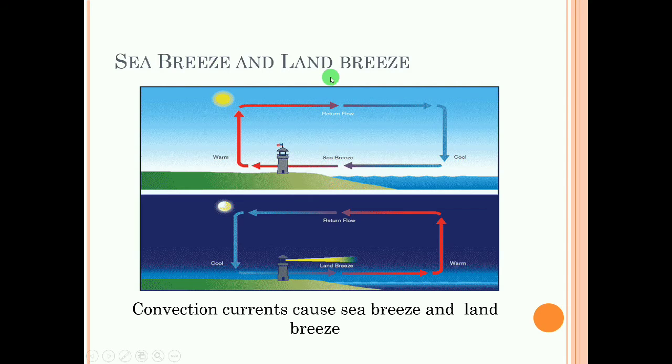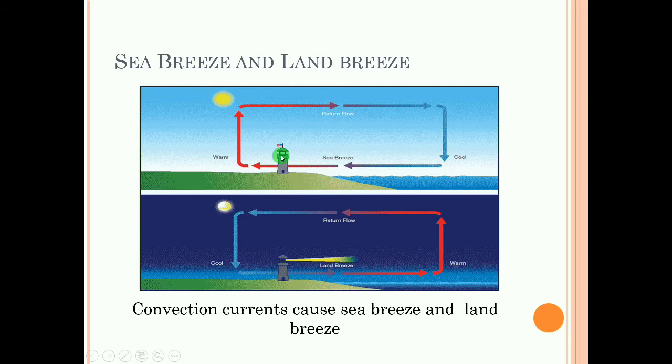Similarly, consider a sea breeze. At daytime, the temperature on the land side is high, so the air there will expand and become less dense, so it will go up. What will happen then? The air towards the ocean side, the sea side, is cold, so it has larger density, it is denser, so it will go down.